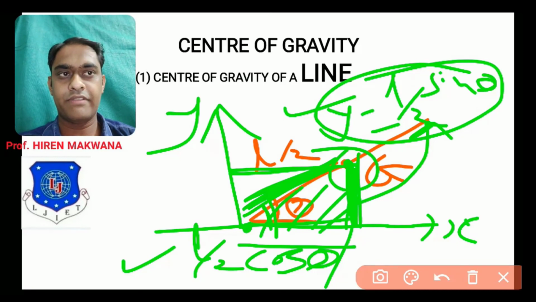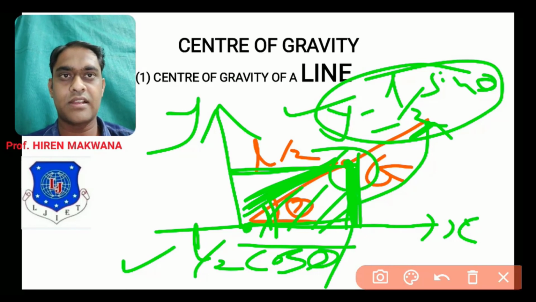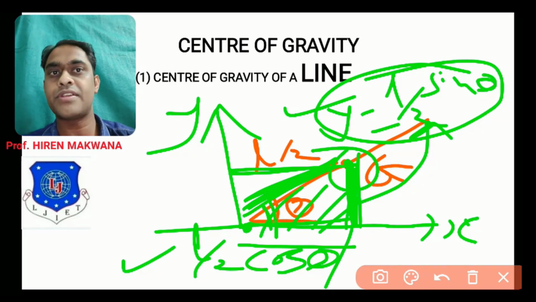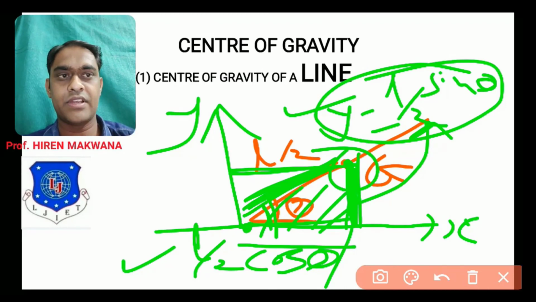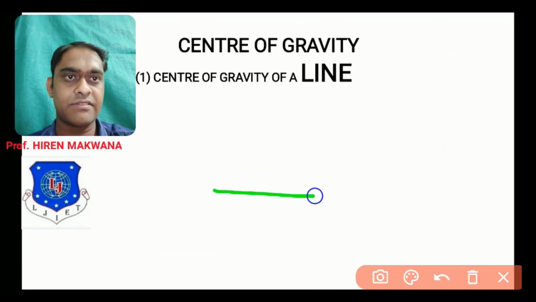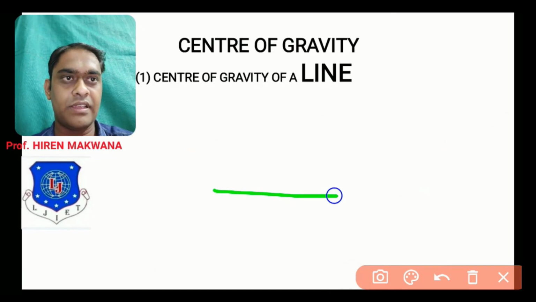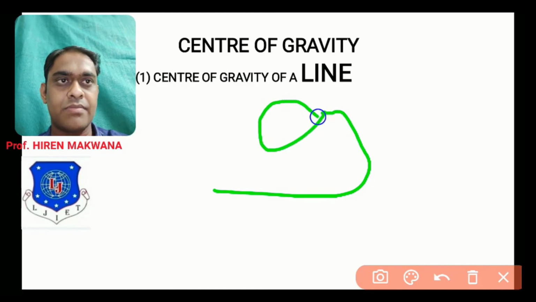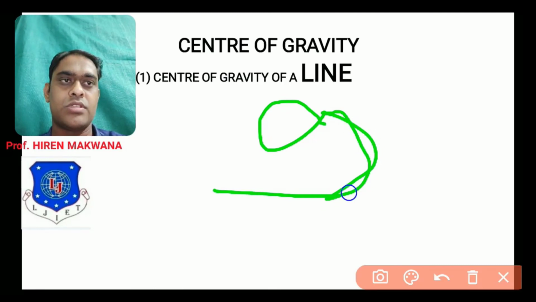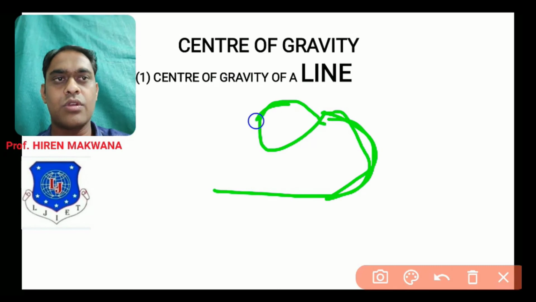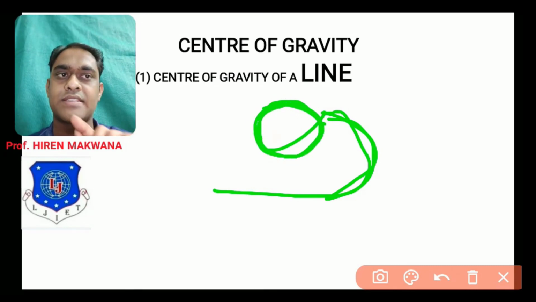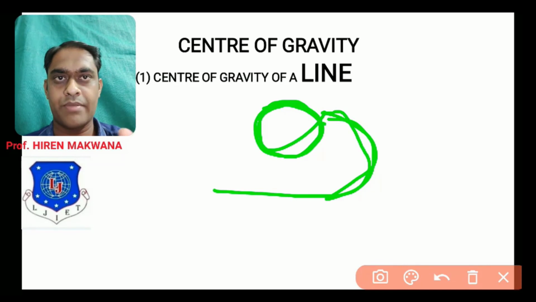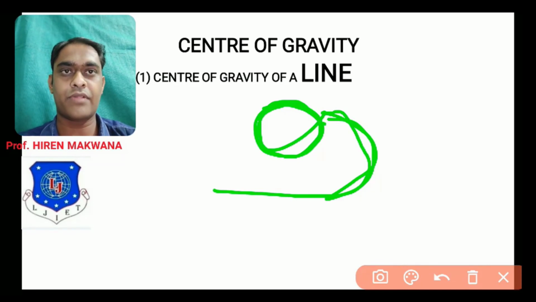Now, things become tedious when these shapes, lines, semicircles, circles, quarter circles come to you in combination. Suppose one figure is given like this, one line is given there, then a semicircle is given there, then at the end of the semicircle one circle is drawn like this, and you have to find the combination of CG. You have to find the combination of center of gravity of all these parts. Then it will become very tedious. So separate formulas are there for this type of calculation.